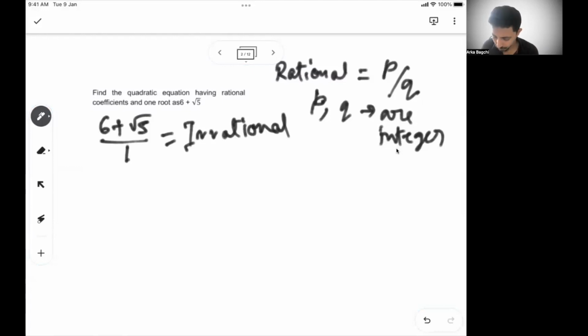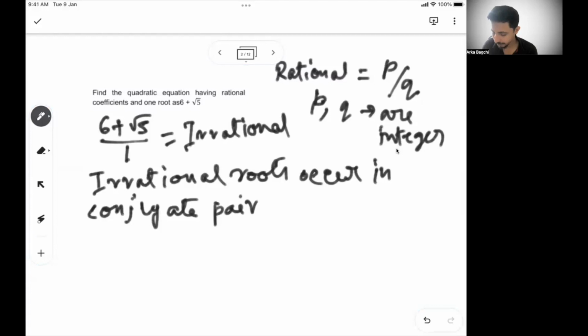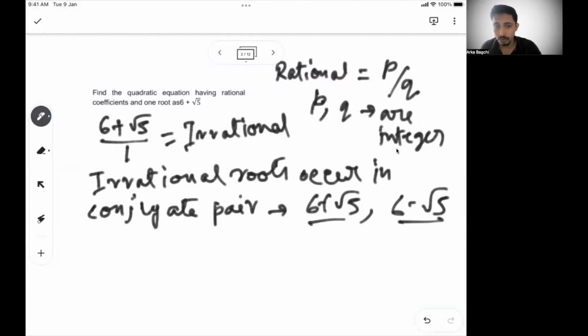So if the coefficients have to be rational, then irrational roots occur in conjugate pairs. Now, what do we mean by conjugate pair? By conjugate pair, I mean if one root is 6 plus root 5, the other root will be 6 minus root 5. So this is called a conjugate pair. So irrational roots always occur in conjugate pairs. So these are the two roots.